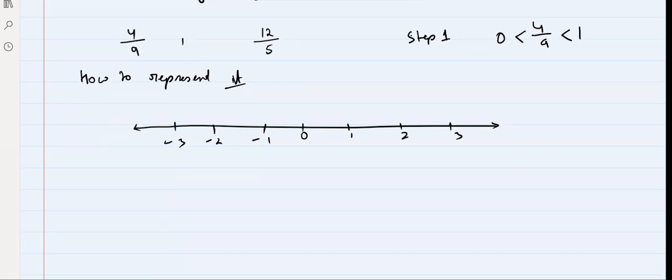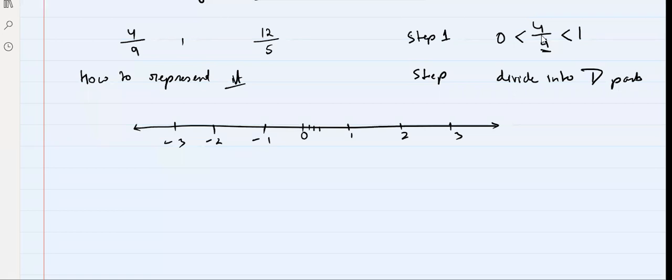Then step 2: divide the segment from 0 to 1 into D parts, where D is the denominator. So 0 to 1 is divided into 9 parts.